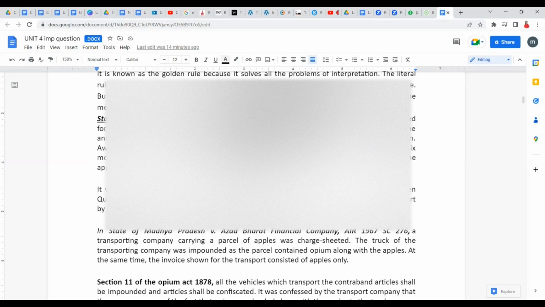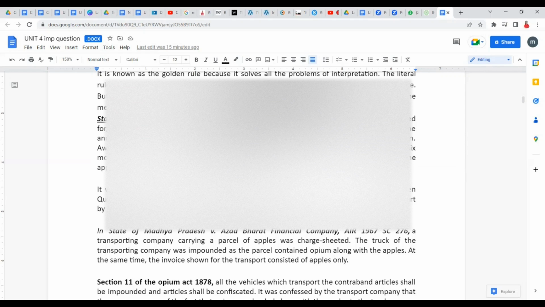So she wanted to file an appeal after 6 months, but the law said that within 6 months you should be filing the appeal. So the question was, can we make changes over here? Because it's not her fault, right? She was not aware that compensation was being announced. She came to know after 6 months only. So in this case, the appeal was filed beyond the period of 6 months.